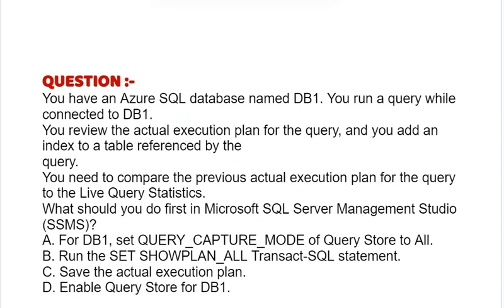Our question is, you have an Azure SQL database named DB1. You run a query while connected to DB1. You review the actual execution plan for the query, and you add an index to a table referenced by the query. You need to compare the previous actual execution plan for the query to the live query statistics. What should you do first in Microsoft SQL Server Management Studio, SSMS?